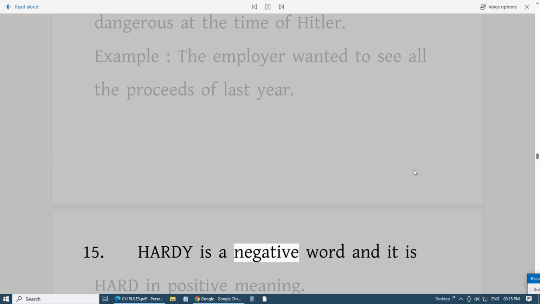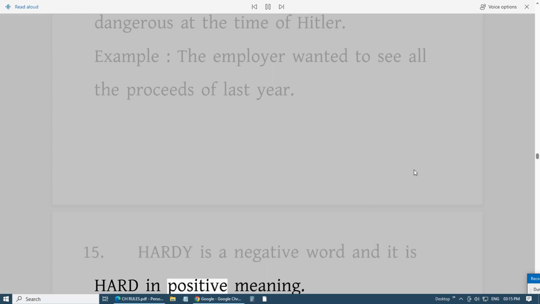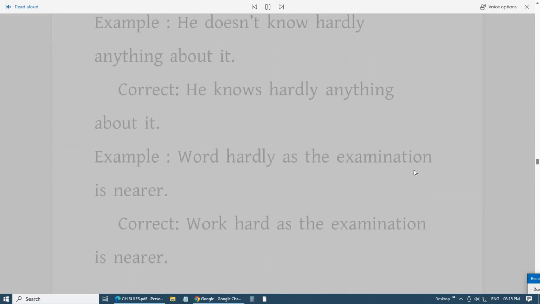15. Hardly is a negative word and it is hard in positive meaning. Example: He doesn't know hardly anything about it. Correct: He knows hardly anything about it. Example: Work hardly as the examination is nearer. Correct: Work hard as the examination is nearer.